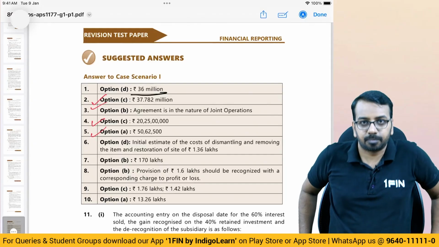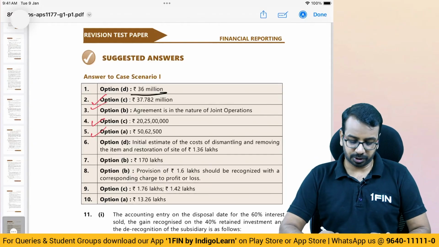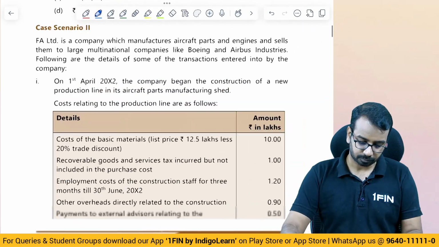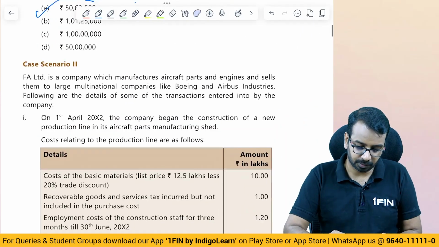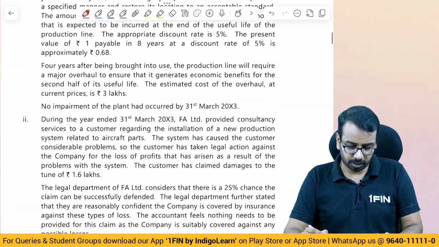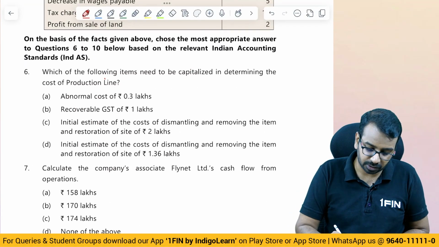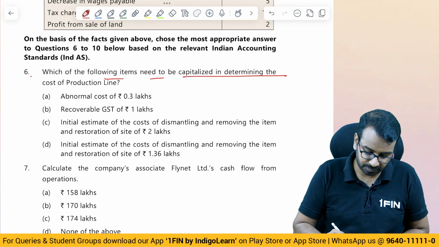All right. Then moving on to the next one. Now, looking at case scenario 2, slightly simpler in terms of questions, but question is lengthy. Okay, first one is, which of the following items need to be capitalized? We have to check that.